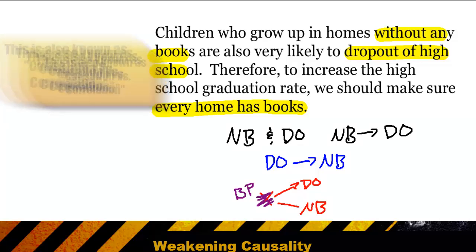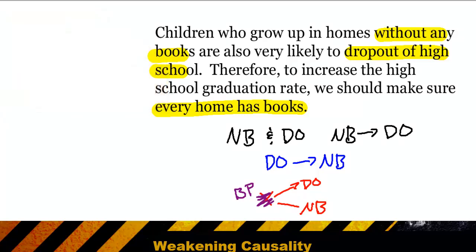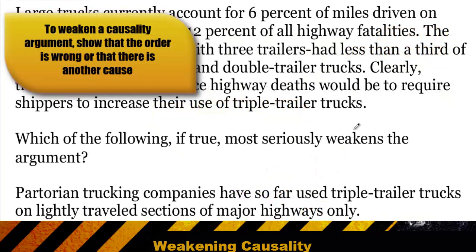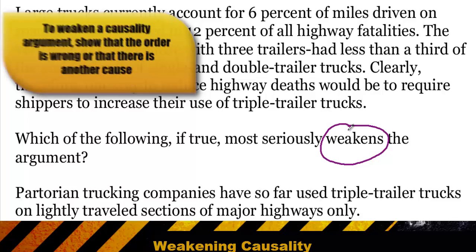high school. These kinds of causality problems are so common on your exam, you're virtually guaranteed to see one or two problems on every single exam. If a question asks you to weaken a causality argument, you want to show that either the order is wrong or there's some other X factor that is causing the observed results.